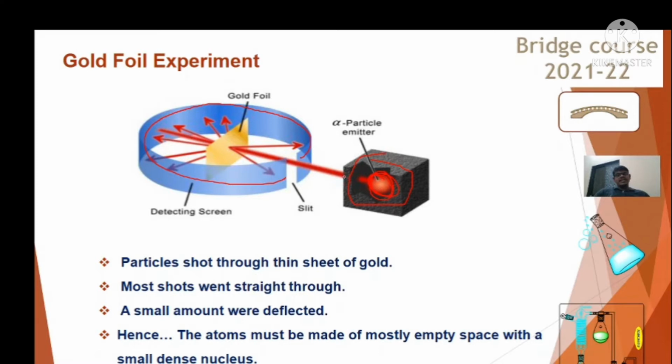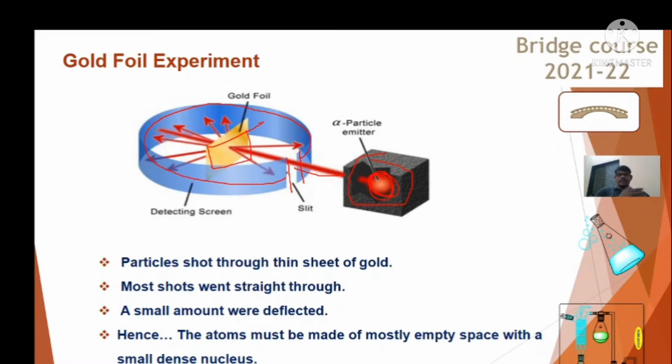These alpha particles then travel through this pore, through this slit on the photographic plate, and fall onto this gold foil. Okay, so this is the gold foil.